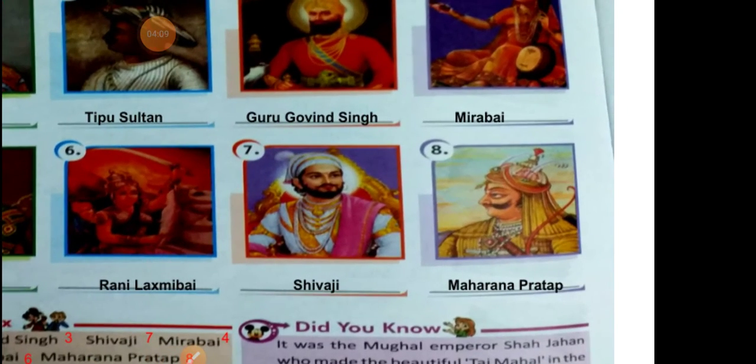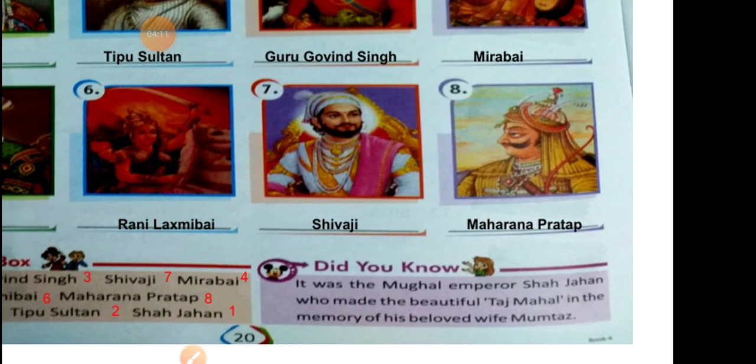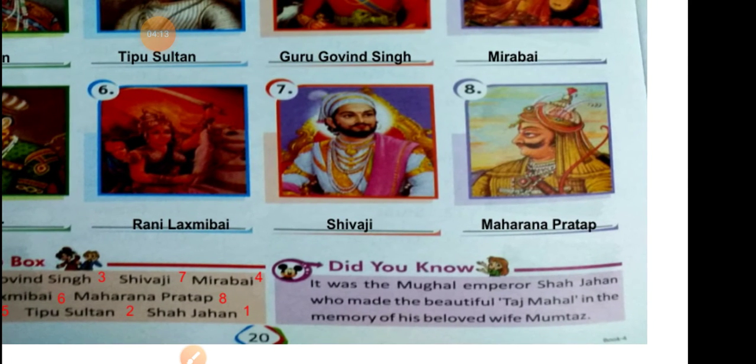Now did you know, the comment already written here: it was the Mughal Empire's Shahjahan who made the beautiful Taj Mahal in memory of his beloved wife Mumtaz. Do you understand? Remember that, the famous monument in memory of his beloved wife Mumtaz.